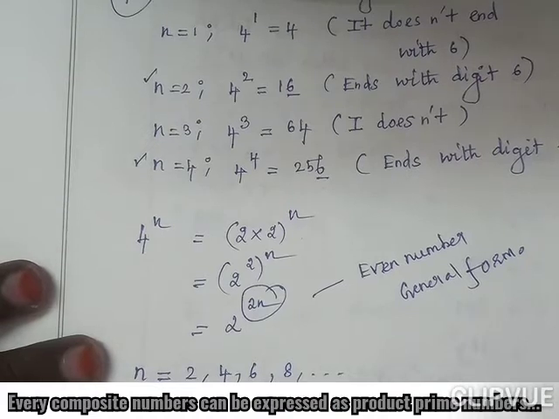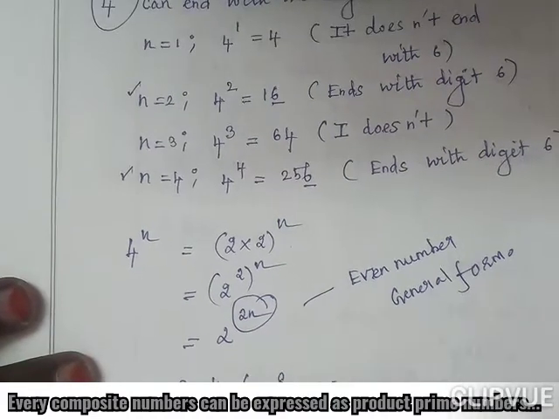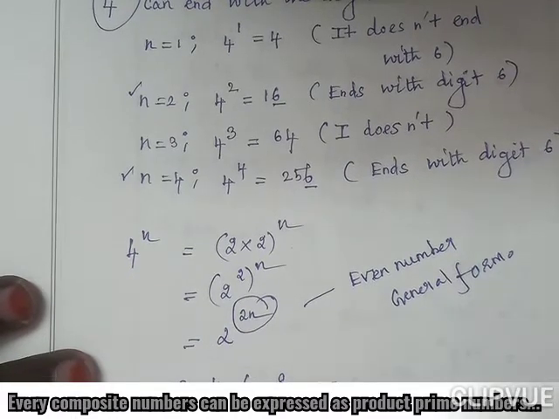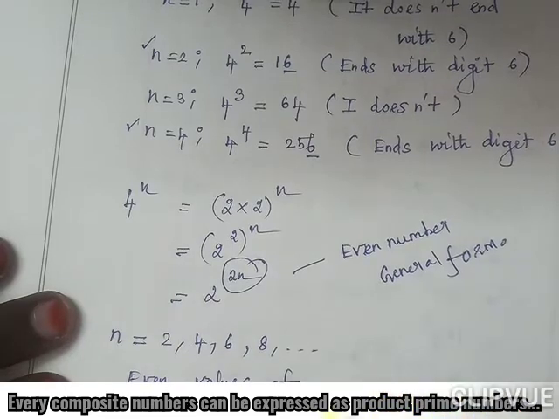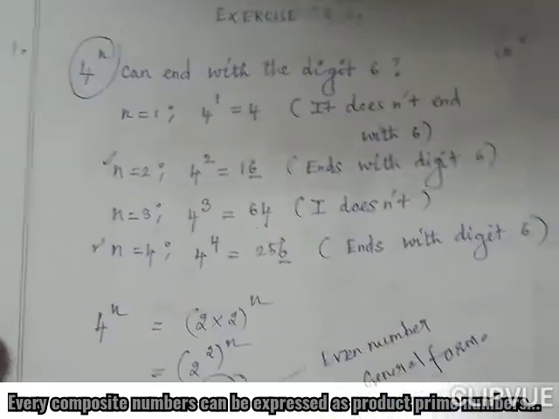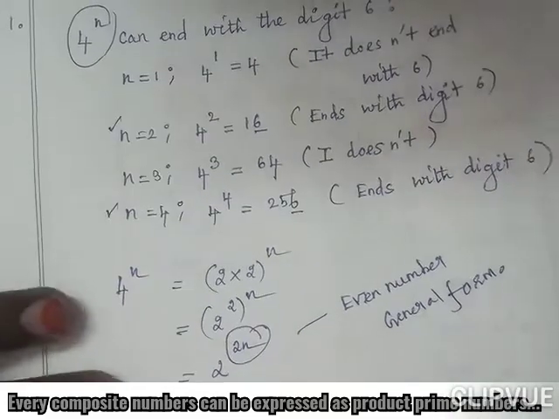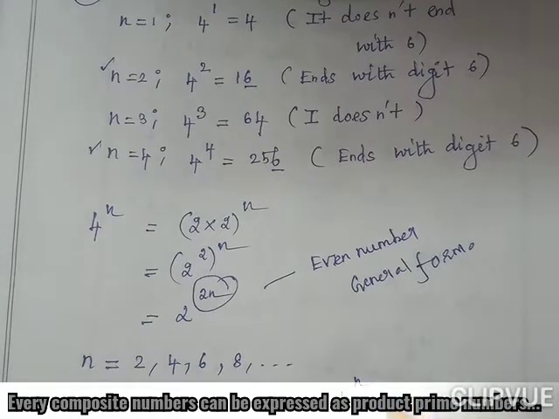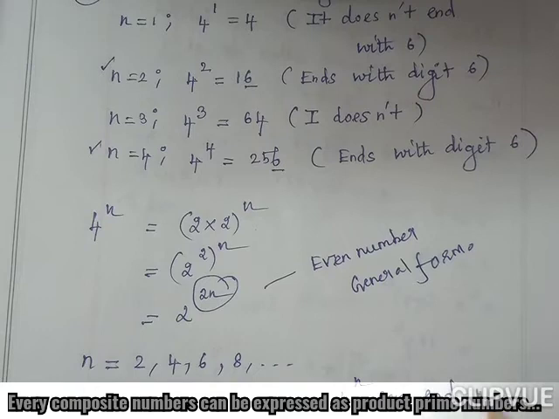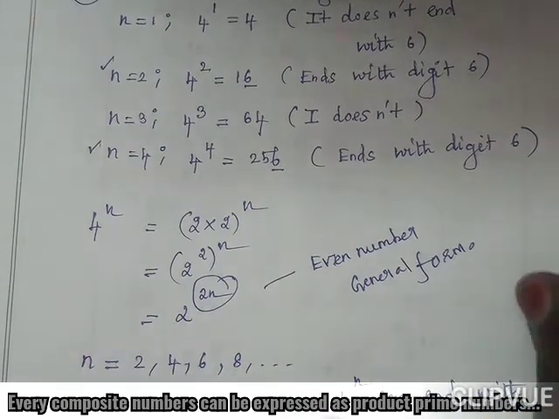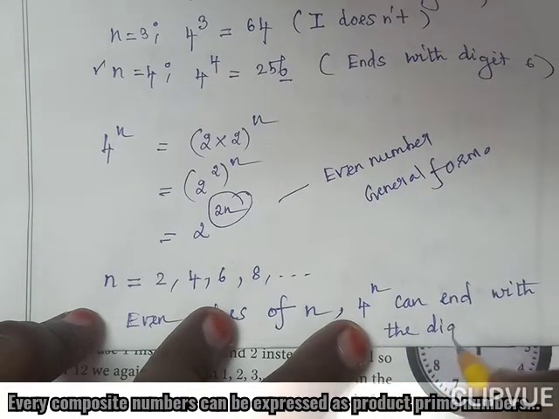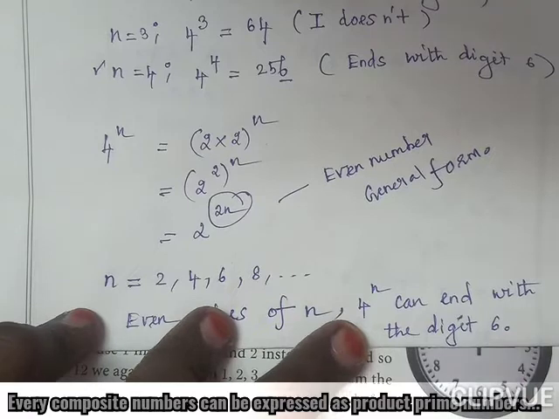So even values of n, 4 power n can end with the digit 6.